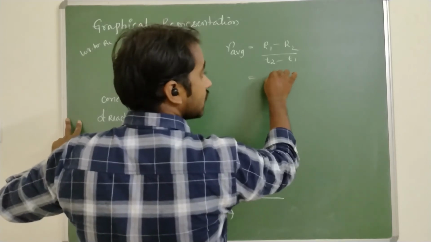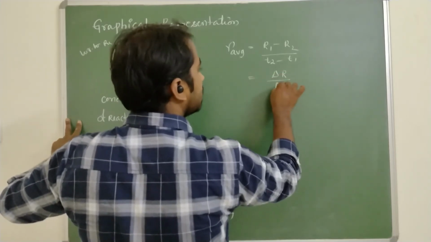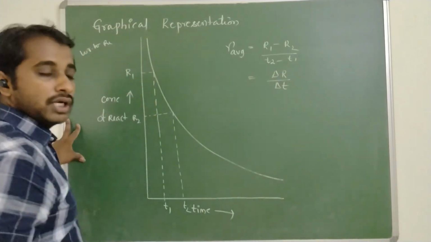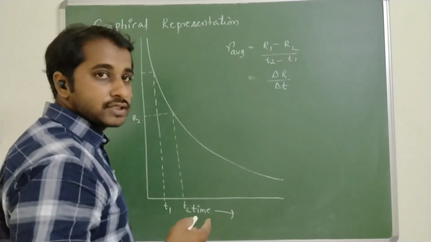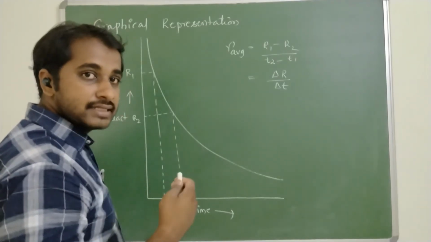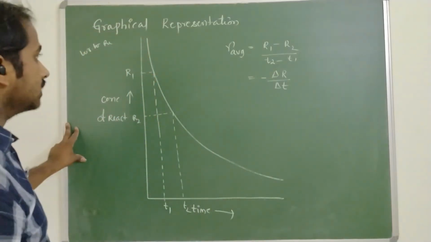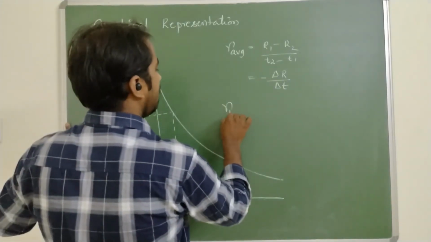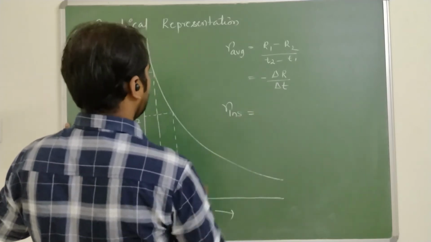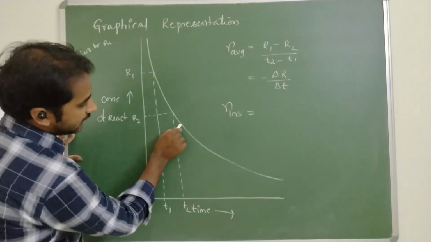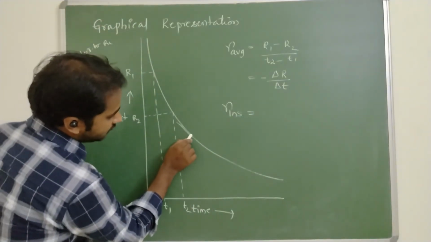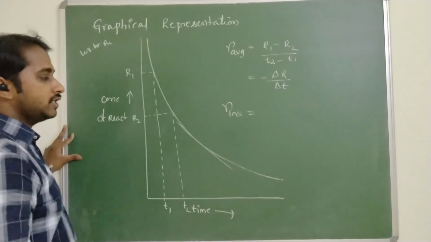So R1 minus R2 can be written as delta R by delta T. But during the course of the reaction, the concentration of reactants decreases, so a negative sign. Coming to the instantaneous rate, again the same procedure: take the slope or tangent on this line.